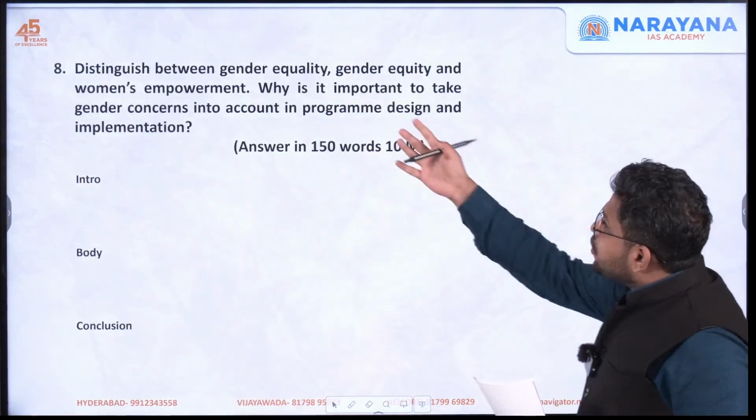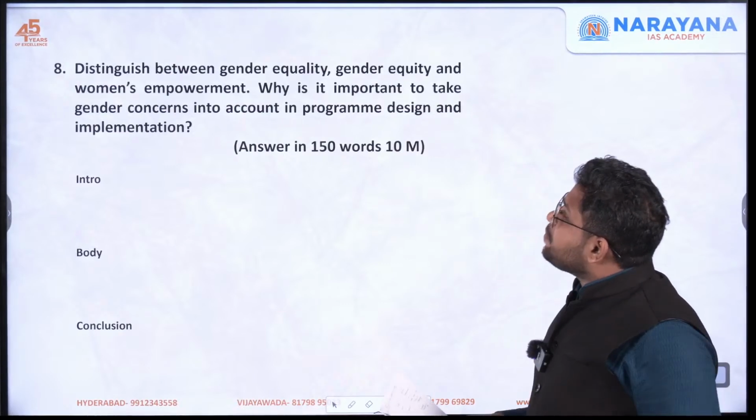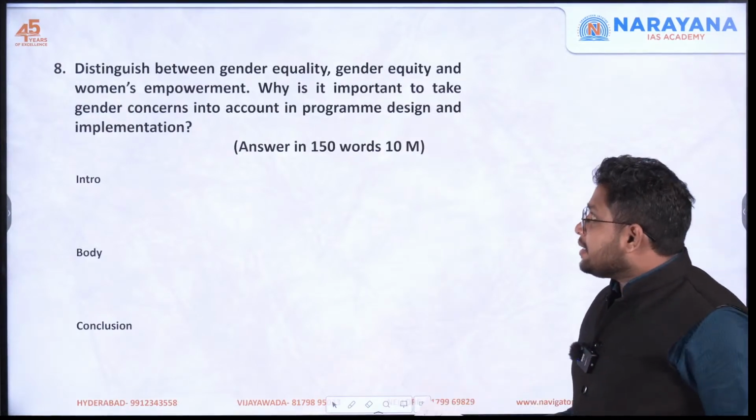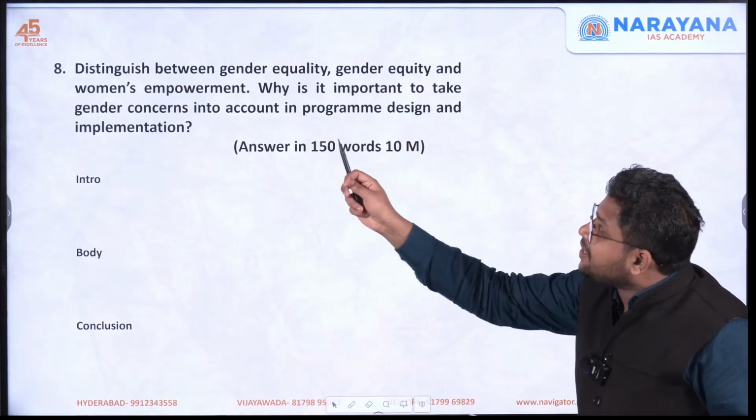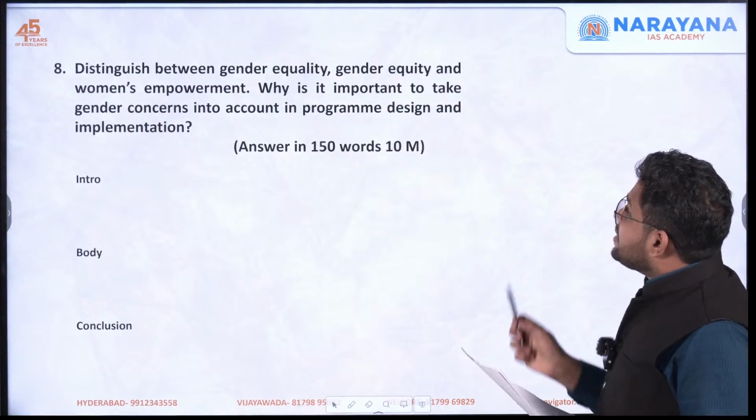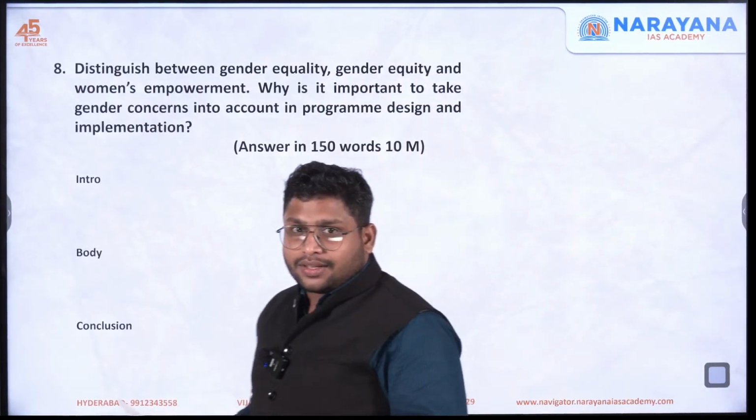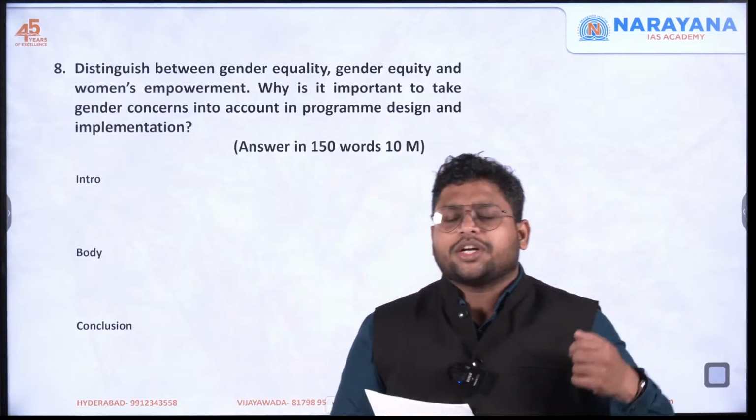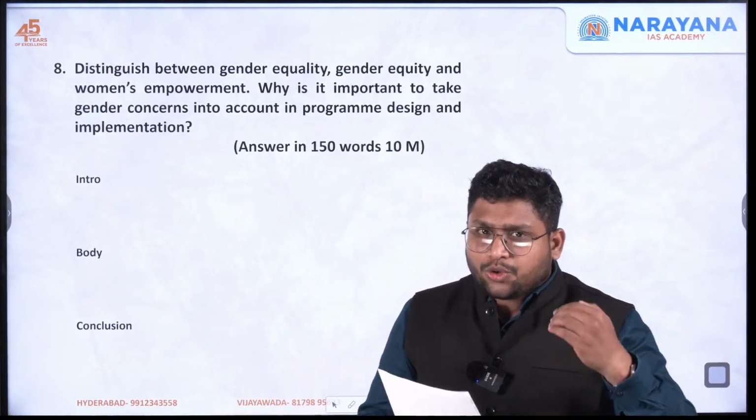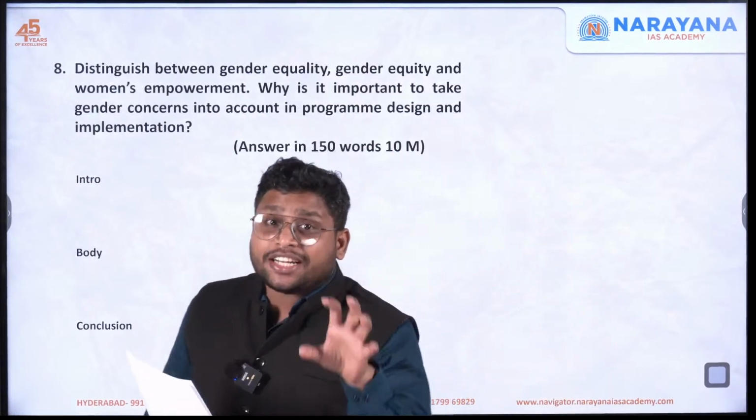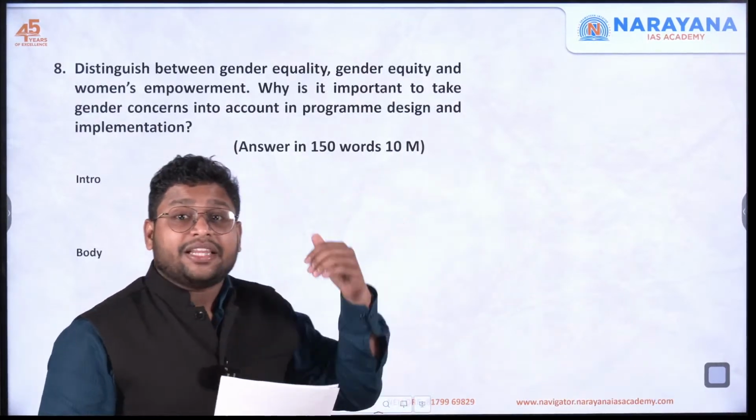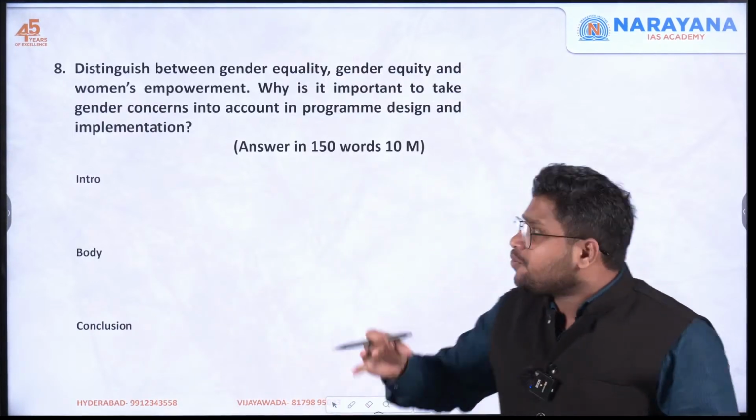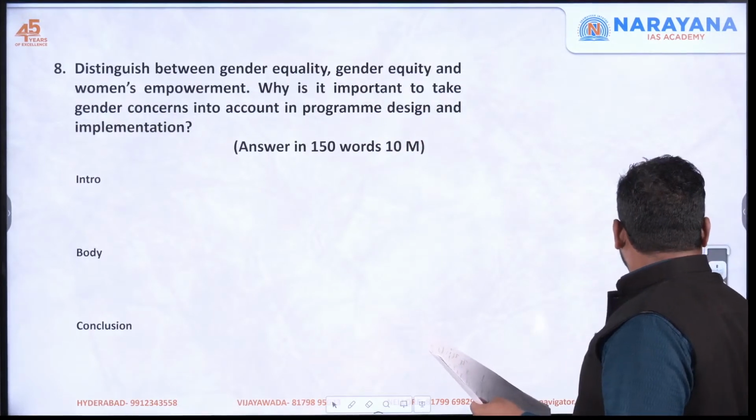For example, question number 8: distinguish between gender equality, gender equity and women's empowerment. Why is it important to take gender concerns into account in program design and implementation? Now, if you have studied the previous year questions properly and gone through the trend, you will understand that UPSC asks questions related to gender. Many times in society, and even in the essay, they ask about gender related issues. So it was a very much expected kind of question.